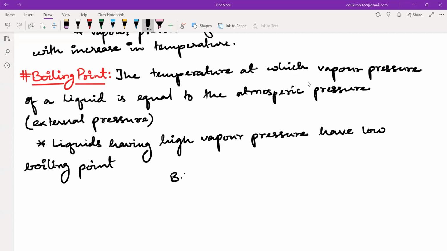So boiling point is inversely proportional to vapor pressure. Also, you can write boiling point is directly proportional to intermolecular forces of attraction. If intermolecular force of attraction is higher, then boiling point will also be higher. Please write this down.